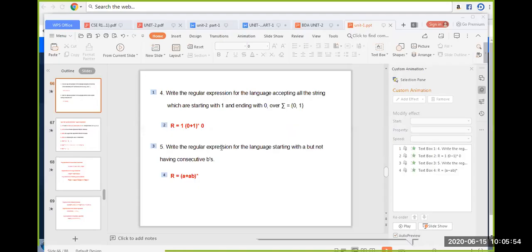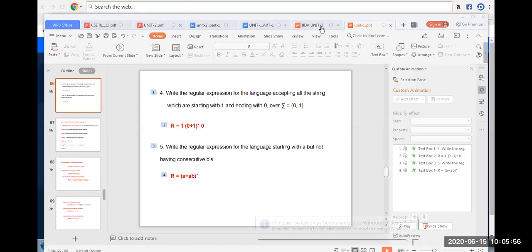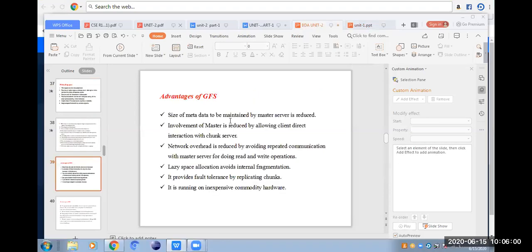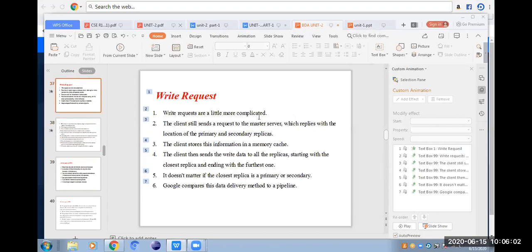Guys, is the screen visible to you? Is the screen okay? Okay, guys.